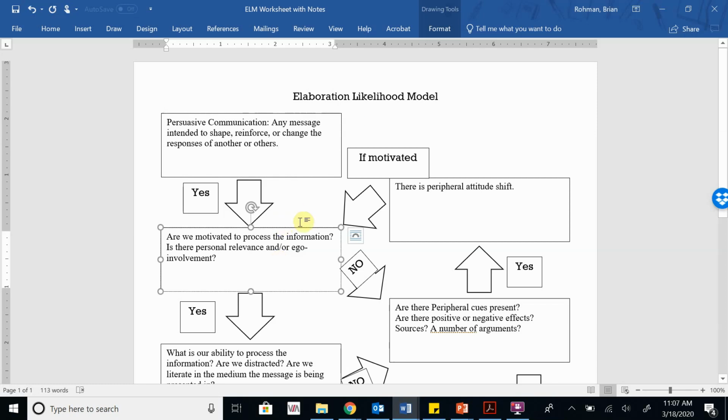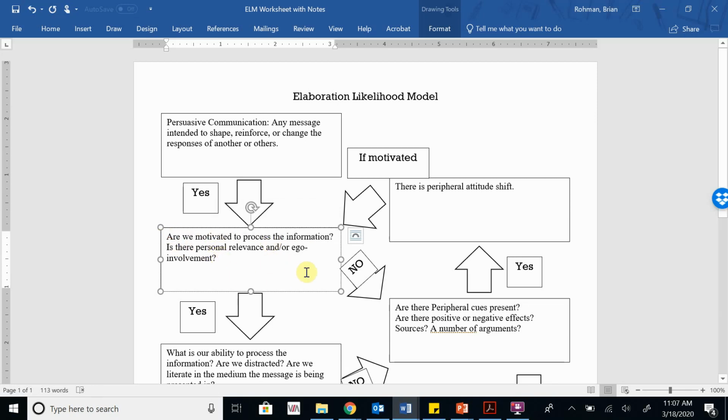Let's say that you have seen advertisements for grocery stores your whole life, but your family is a Hy-Vee family. But you're going to go to college outside of the Midwest where there aren't any Hy-Vees. Okay, so let's say for now, you're not motivated to process information about another grocery store like a Kroger, right? Let's say you're going to go into Ohio where there are Kroger stores.